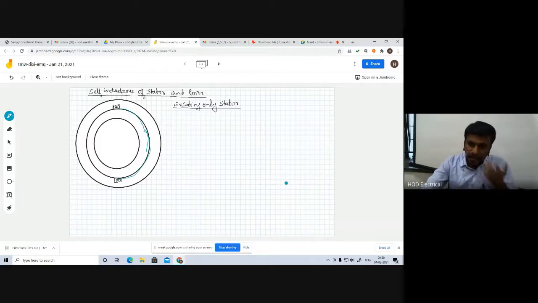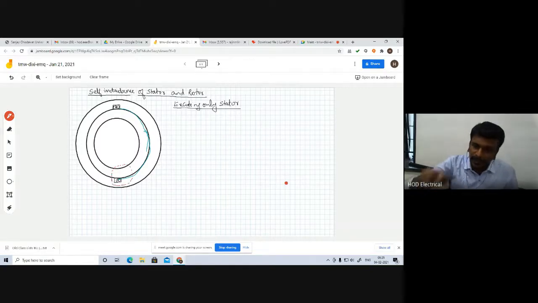Now, according to Fleming's right hand rule, if the current is entering here, the magnetic line path will come to the rotor and come to the stator, and it will be like this.